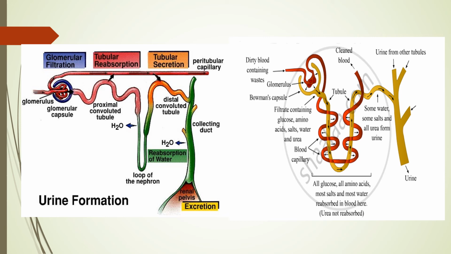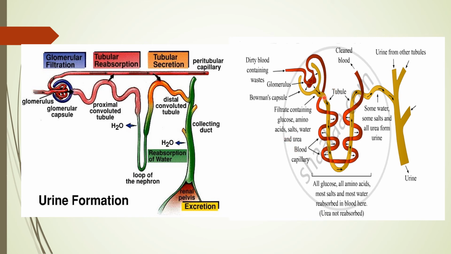Now you can see in this diagram what happens. The blood is coming. Again and again, children, I am saying nitrogenous waste containing blood. I am not saying pure or impure blood, because when we talk about pure and impure blood, we are talking about oxygenated and deoxygenated blood. Here I am talking about waste containing blood. This dirty blood comes to the glomerulus and is filtered. The filtrate comes to the Bowman's capsule, and that filtrate contains what? Glucose, amino acids, salt, water and urea.